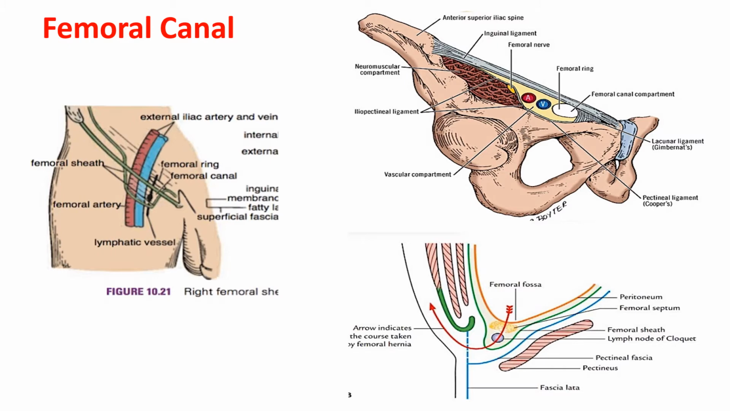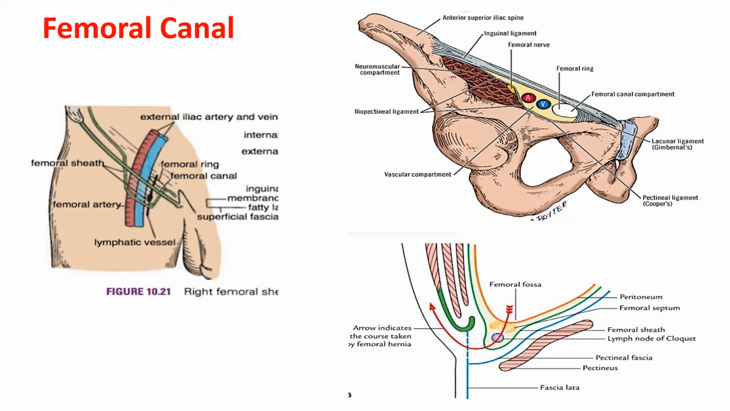Now, this femoral ring is covered by the condensation of the extraperitoneal connective tissue that closes it, and this is known as the femoral septum. The depression produced by the parietal peritoneum covering the femoral septum from above is known as the femoral fossa.